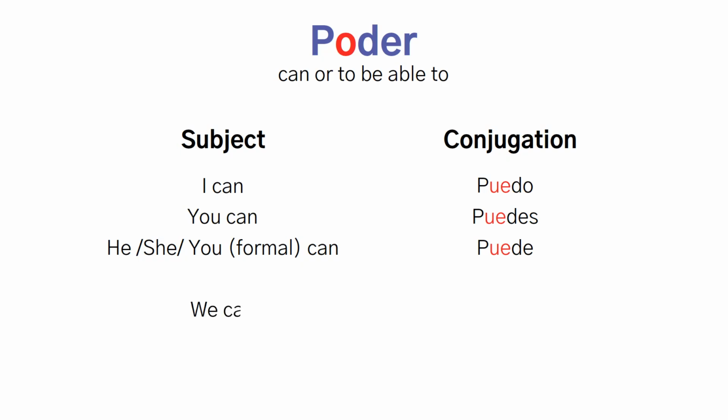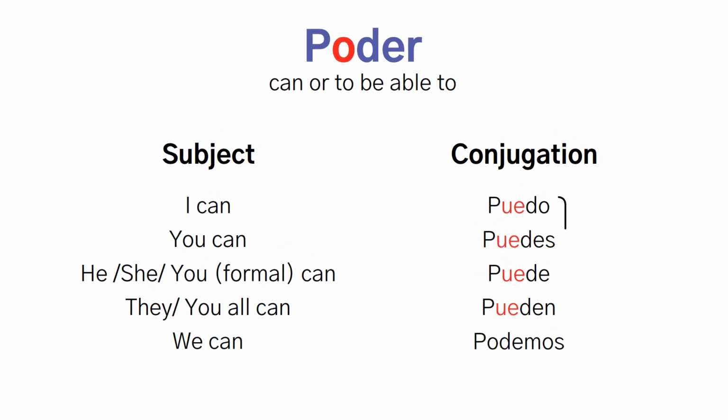Now the exception. We can is podemos. Look at that O. It stayed as O, no stem change. But they can, you all can, pueden. The UE comes back immediately. This is the exact pattern you saw with E to IE stem changers. 4 forms get the change. The nosotros form stays regular. But instead of E becoming IE, you've got O becoming UE.